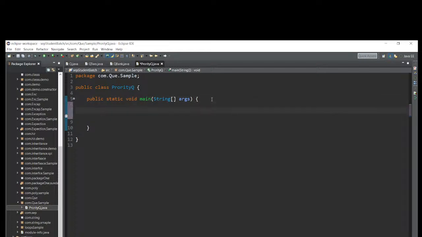Now first of all, let me create an object based on polymorphism. Suppose with the new keyword, which class is implementing?